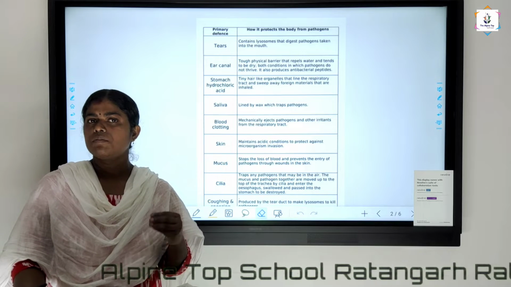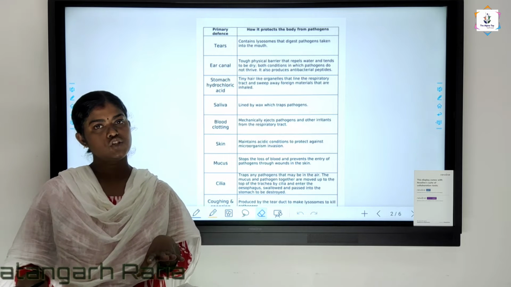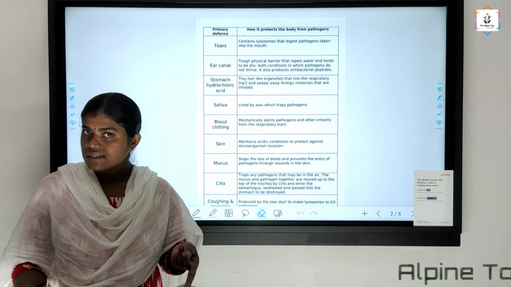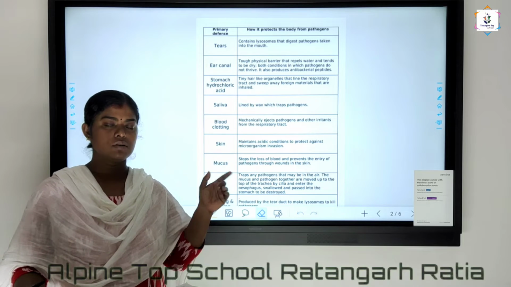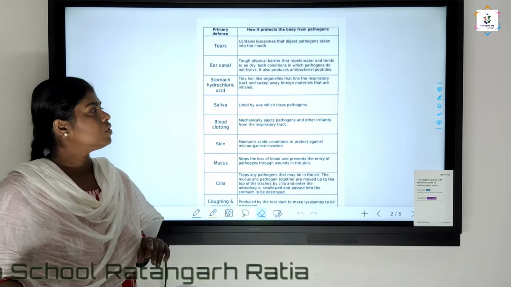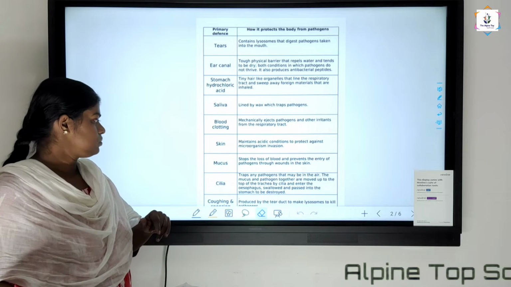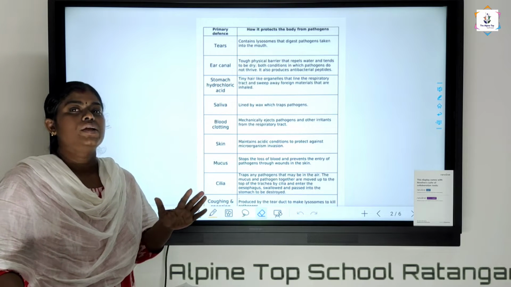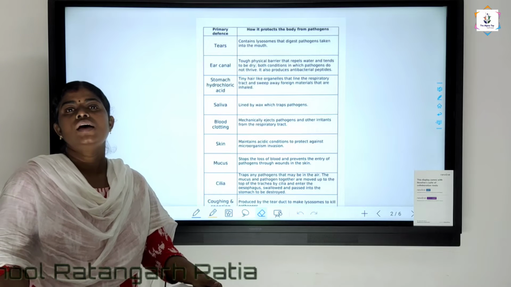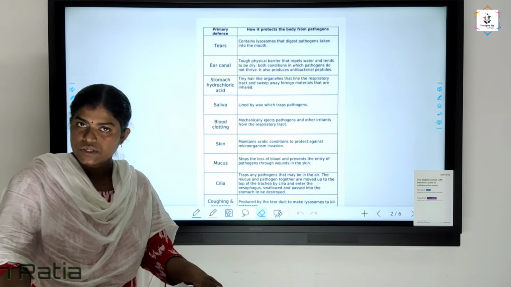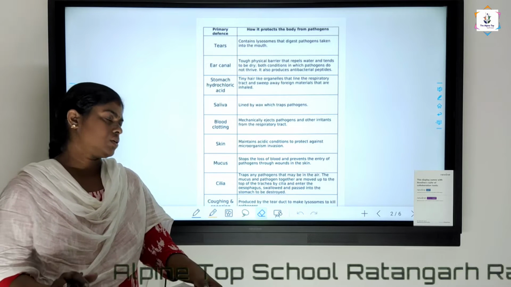Okay, when we eat food, it may contain so many kinds of infectious agents, and they get killed inside your stomach by the gastric juice. And which content in the gastric juice kills these microbes? That is hydrochloric acid. Okay, hydrochloric acid is part of the local defense system. And saliva also has some antiseptic properties. And mucus: all the openings like your nasal cavity, your mouth, your genital opening are covered with mucous membrane, and these mucous membranes trap these microbes and also defend against their entry into your body.